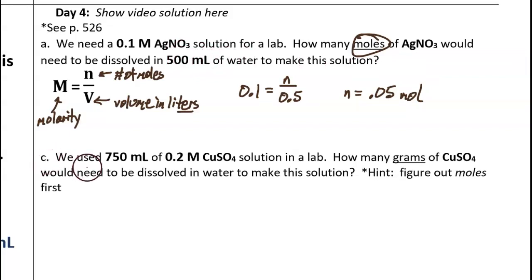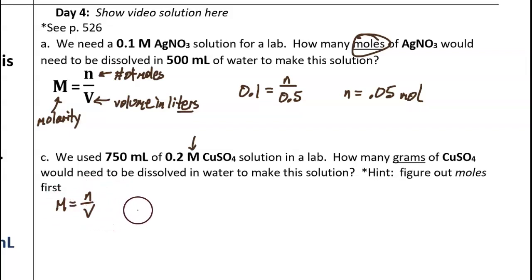Next, the second question. We used 750 milliliters of 0.2 molar copper sulfate solution in a lab. How many grams of copper sulfate would need to be dissolved in water to make this solution? And as a hint, let's first figure out how many moles of copper sulfate are needed and then get the answer in grams. This problem involves the concentration of a solution where molarity is used for that concentration. So let's use the molarity formula. M equals N divided by V.